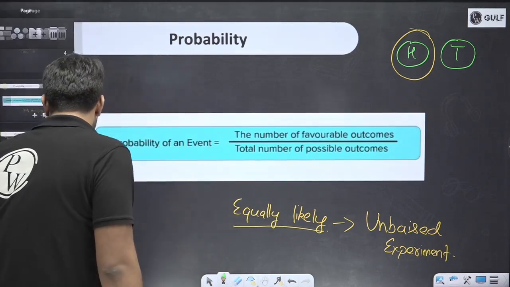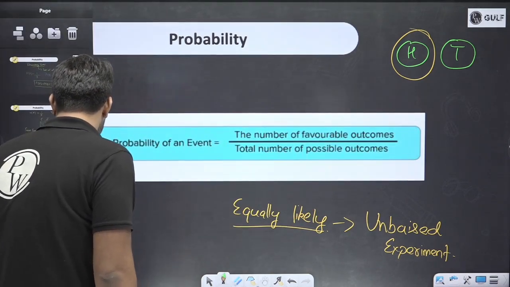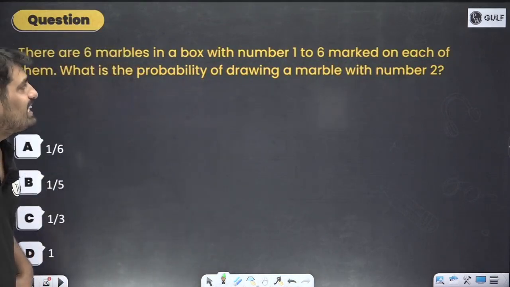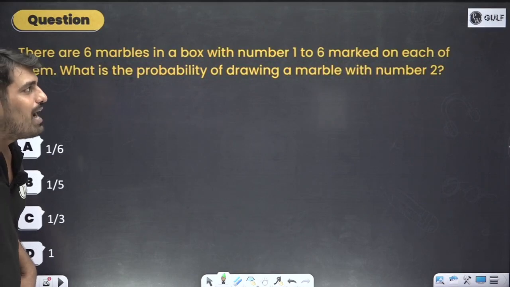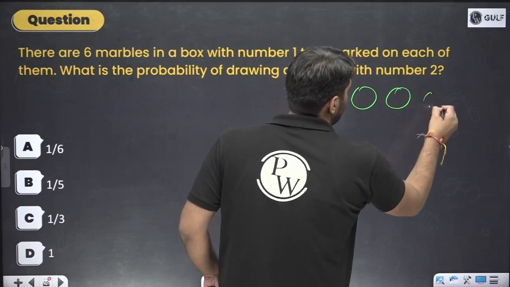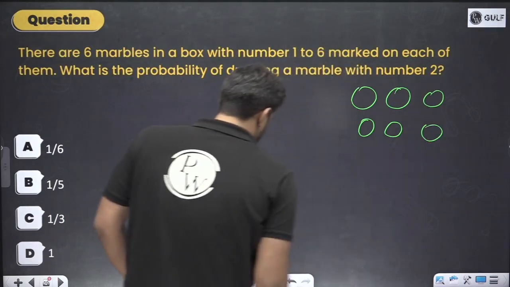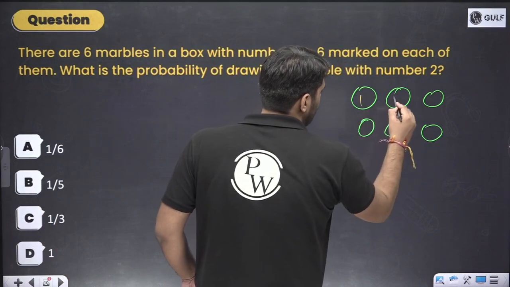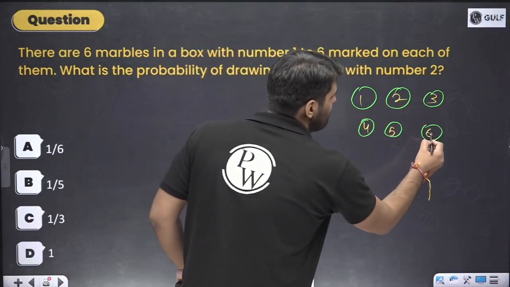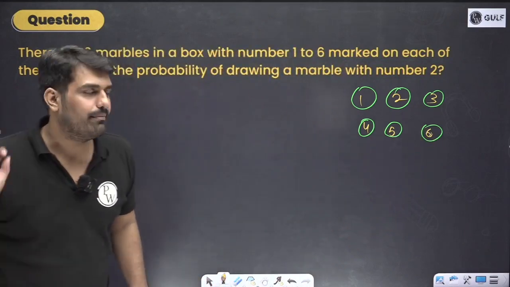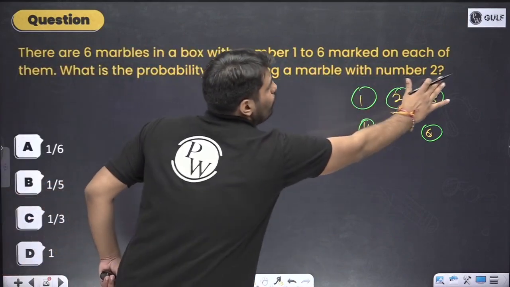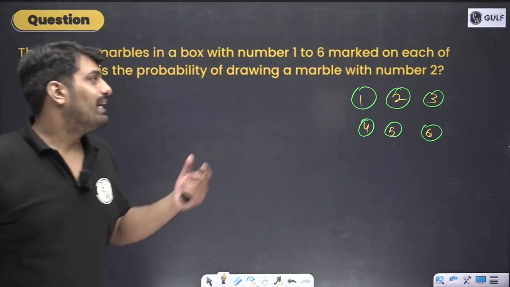So here we have the first problem, a very simple one. It says, there are 6 marbles in a box with numbers 1 to 6 marked on each one of them. So in a box we have marbles 1, 2, 3, 4, 5, 6. I have used my pen and given them a name. They are asking, what is the probability of drawing a marble with number 2?